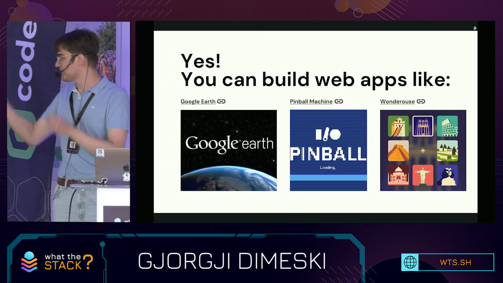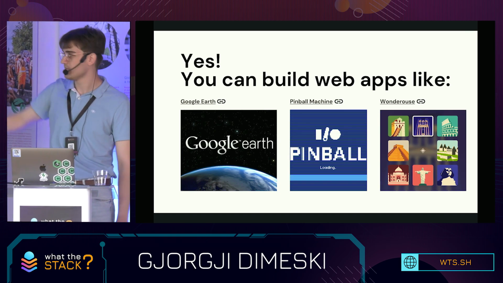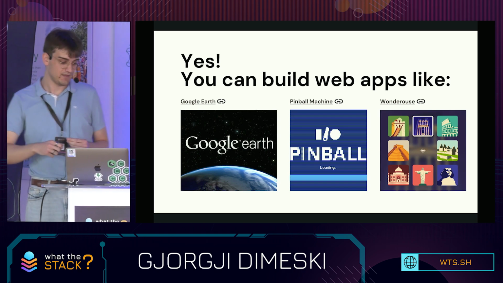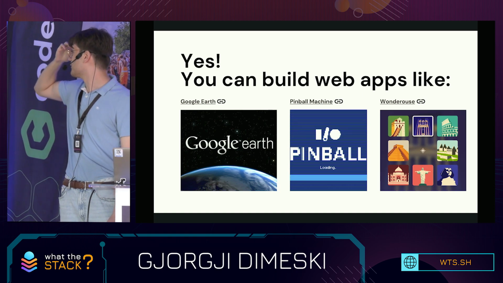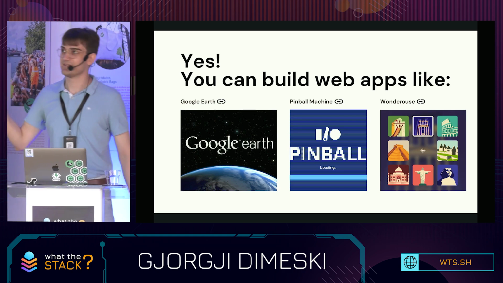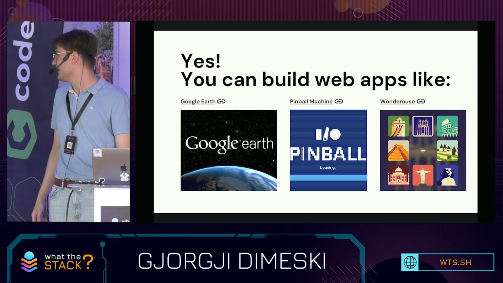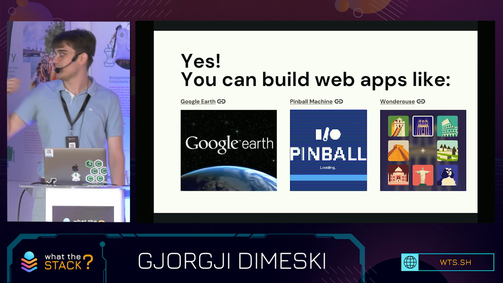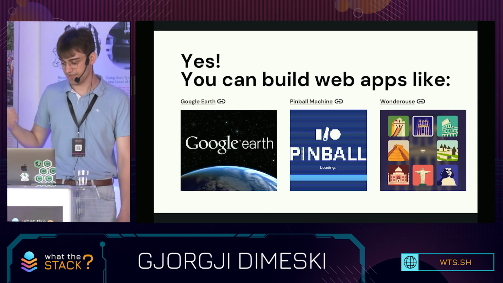Okay, so these were all web apps. And if you noticed, every time I started the app up, there was a loading screen. It had to download everything it needed to run Flutter on the web, and that can become tedious. Wonderous with its 7 wonders was also a bit janky. It's not the projector, it's just how Flutter works on the web. And sadly, it doesn't have too much support. People say that Flutter should stop supporting the web and focus exclusively on desktop and mobile platforms, as well as embedded stuff.